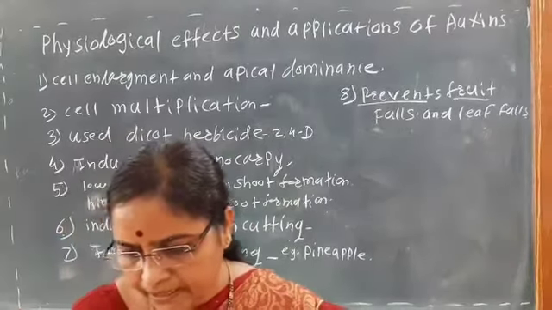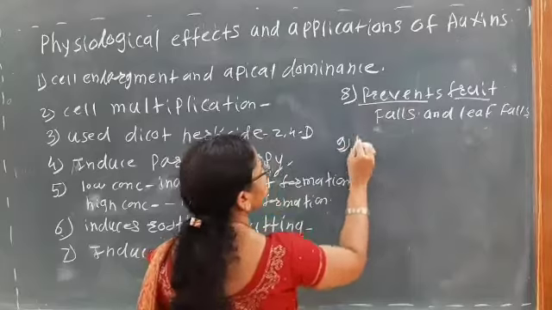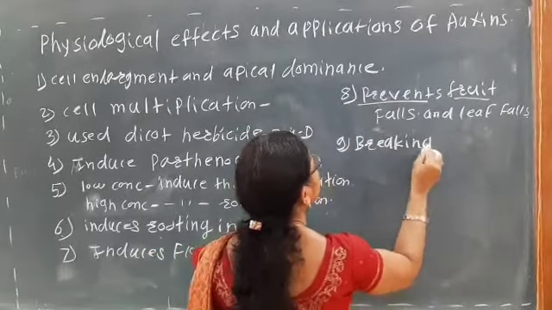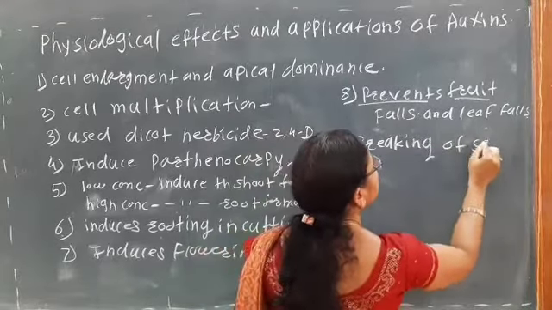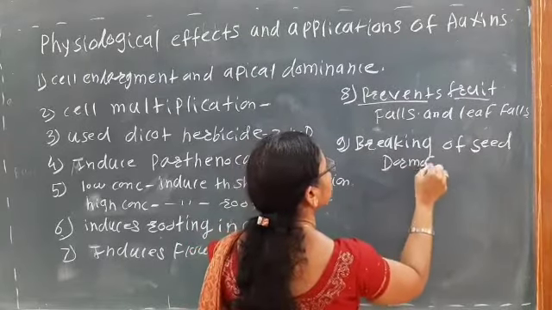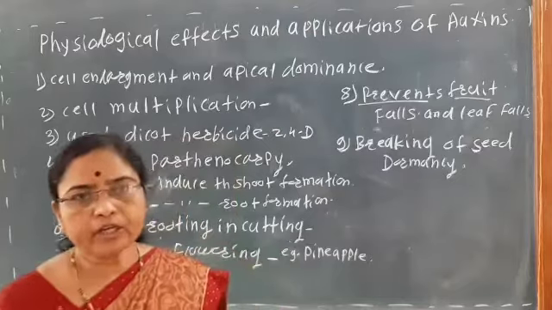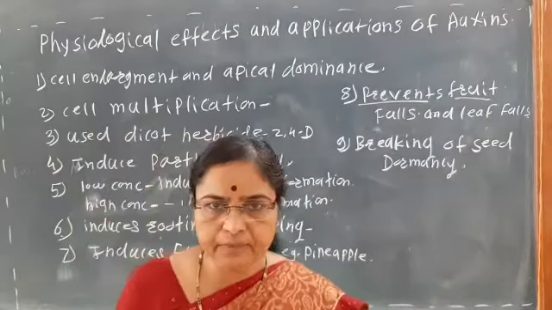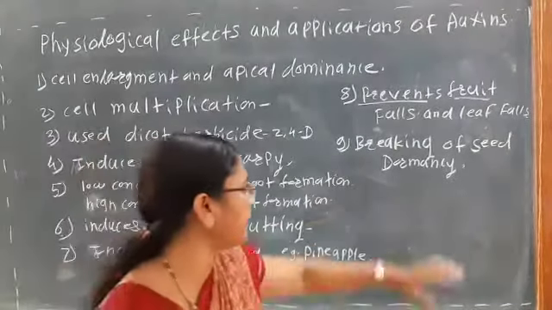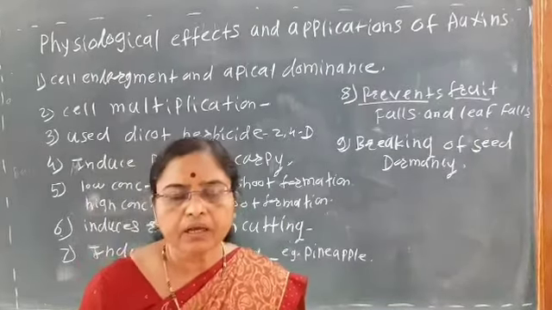Then next, that is, it breaks the seed dormancy. Breaking of seed dormancy. Dormancy means what? That is, the seeds are not able to germinate under the favorable condition.